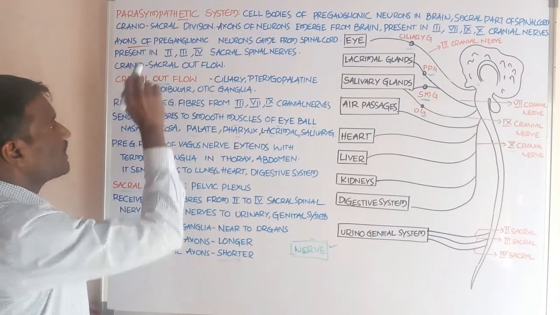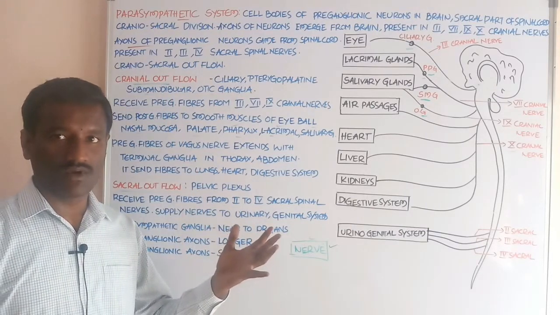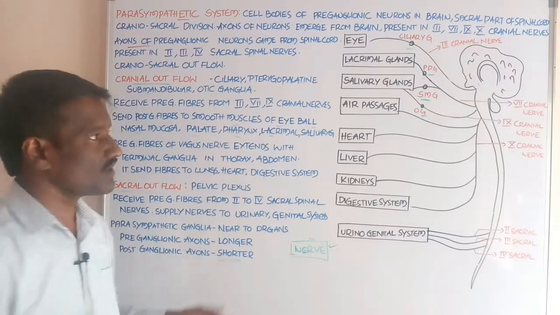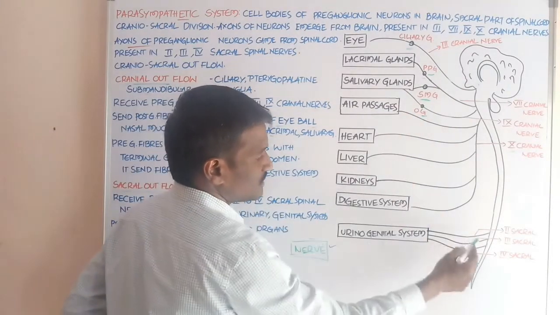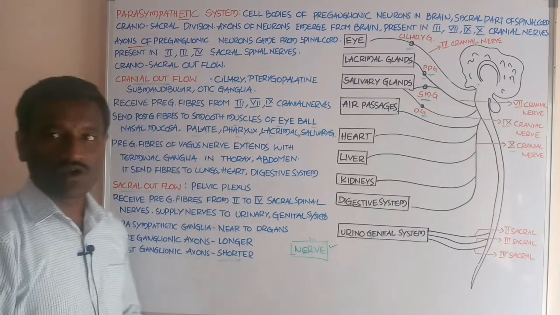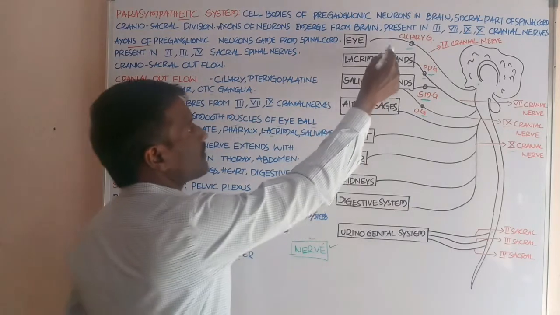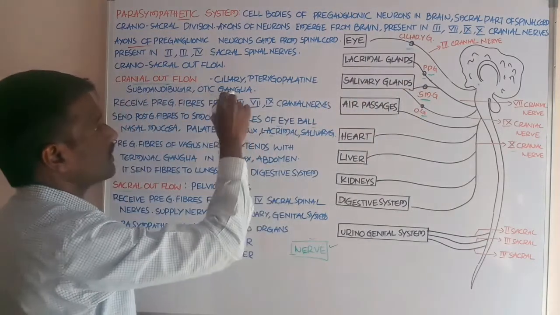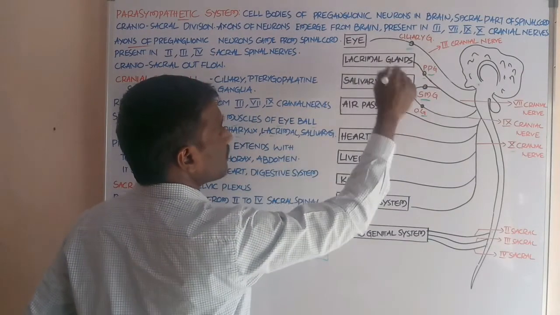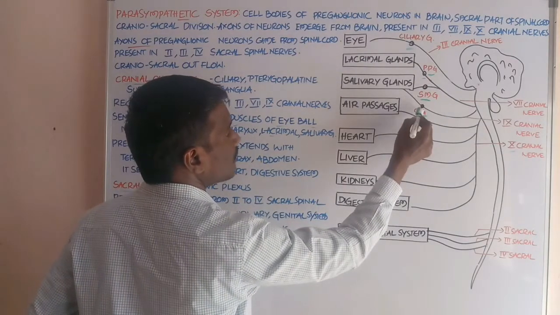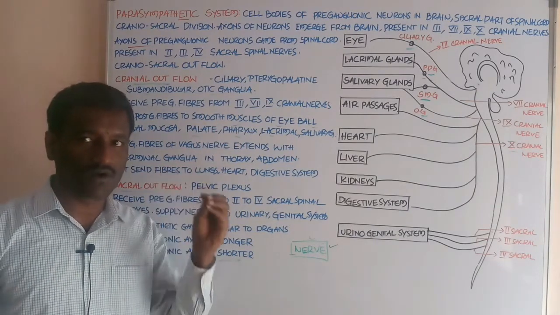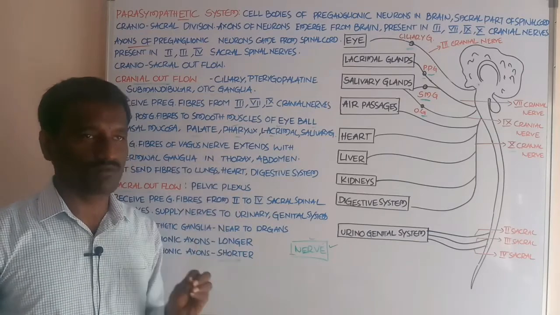Students, what about the cranial outflow? The entire system has a cranial outflow and a sacral outflow. This is the cranial outflow, and this is the sacral outflow. The cranial outflow has four types of ganglia: the ciliary ganglion, the pterygopalatine ganglion, the submandibular ganglion and, fourth, the otic ganglion. Students, four types of ganglia are present in the cranial outflow.